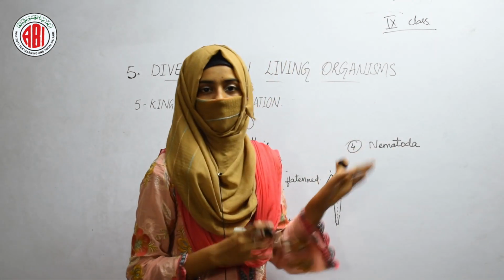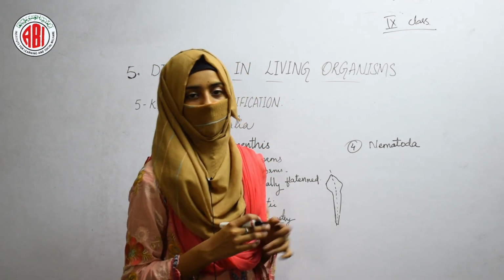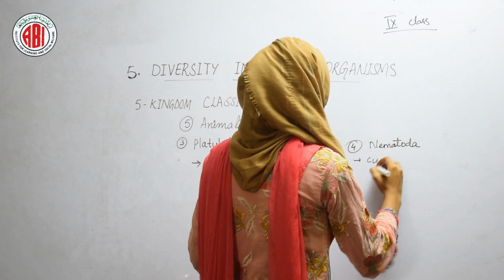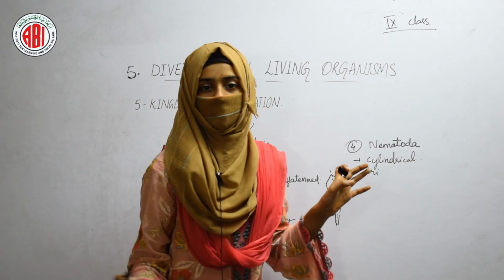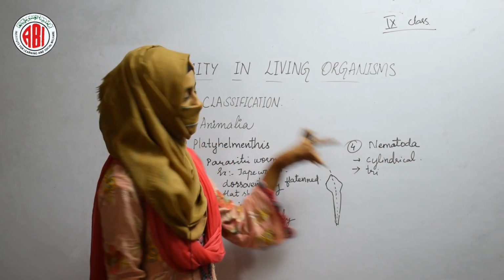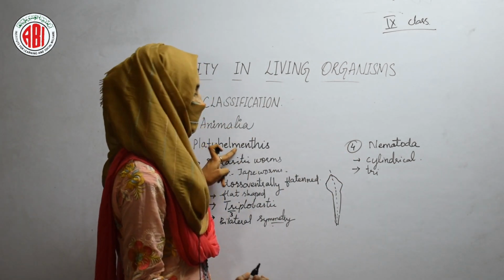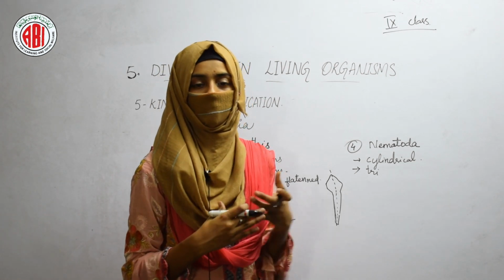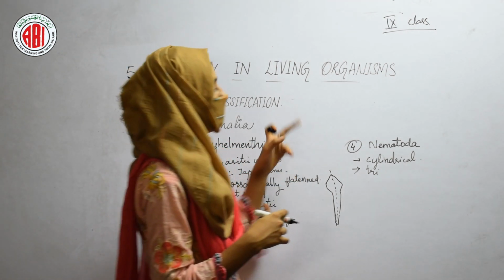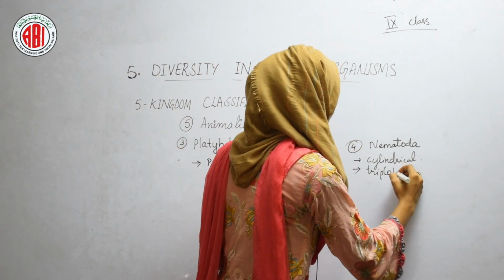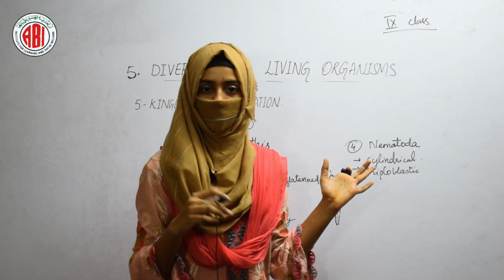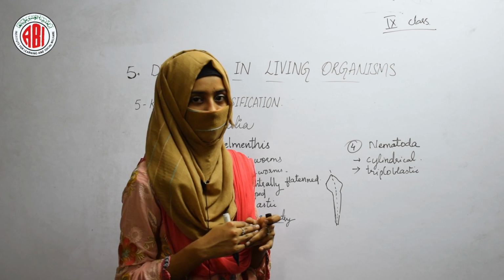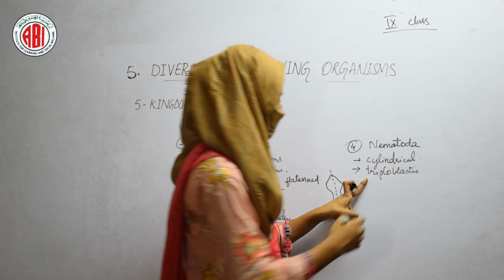In this phylum, parasitic worms are present, but these parasitic worms are not flat, they are cylindrical. The bodies of these animals are cylindrical, and they are also triploblastic, like the animals present in the Platyhelminthes. As we know, triploblastic means the origination of the living organism from three germ layers.